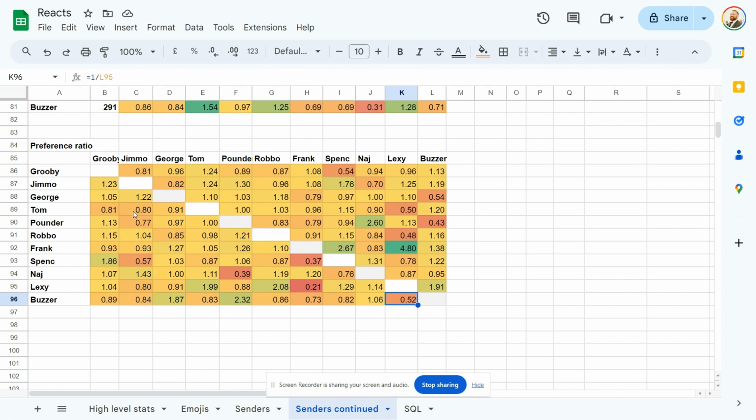Then we've got George to Buzzer. George doesn't really find Buzzer's stuff that funny compared to what Buzzer finds funny about George's stuff. Me and Spank, that's the next one. So apparently, I don't like Spank that much compared to how much he likes me, which I've got to say is on point. And then finally, Spenko towards Jimmo. Yeah, there we have it.